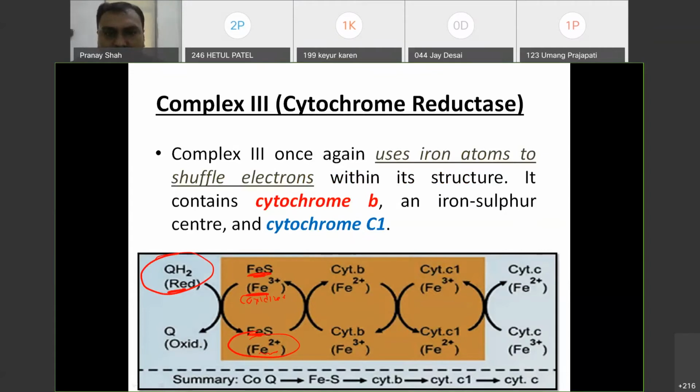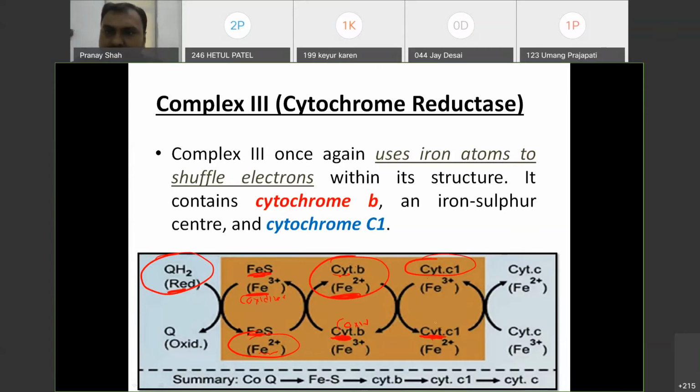It will donate its electron to cytochrome b. Cytochromes are nothing but proteins that contain iron. So cytochrome b, which is oxidized, will be converted to the reduced form. Now cytochrome b has an electron, it will give its electron to cytochrome c1, and cytochrome c1 itself will be reduced.